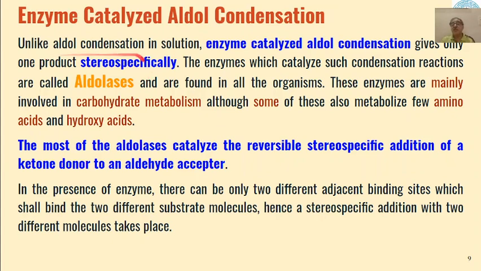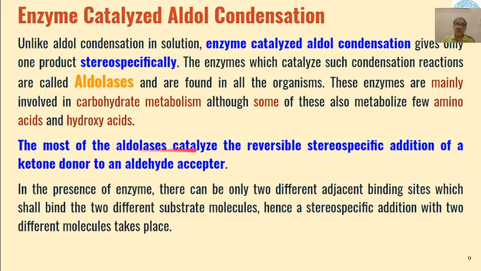The enzymes which catalyze such condensation reactions like aldol condensation are called aldolases. These aldolases are found in all organisms, and can be found in carbohydrate metabolism as well as amino acid or hydroxy acid metabolism.